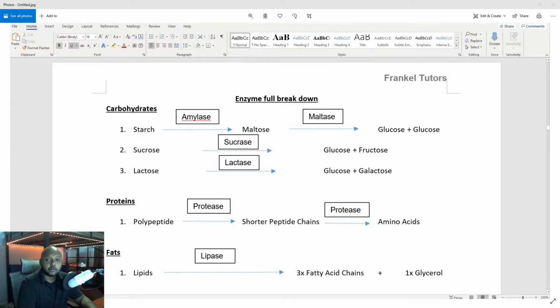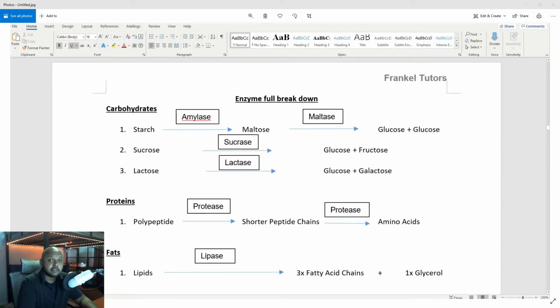So there are three important sugars that you need to look at when dealing with carbohydrates. The first being starch. Starch is a polysaccharide which is first broken down in your mouth by your salivary amylase, the enzyme. And it's broken down into maltose, and maltose is later further broken down by maltase in the small intestine into two molecules of glucose.